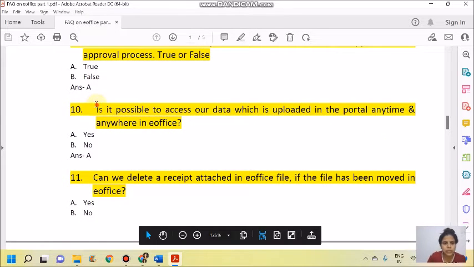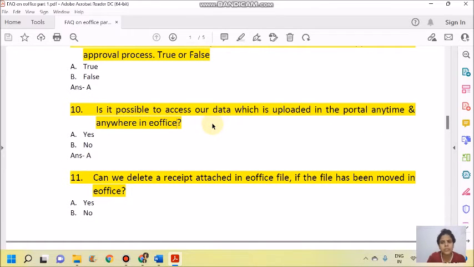Next, is it possible to access our data which is uploaded in the portal anytime, anywhere in eOffice? The answer is yes. Whatever data is uploaded in eOffice can be accessed anywhere. You only need an eOffice login and a password, and whatever data is there will be accessible very easily.